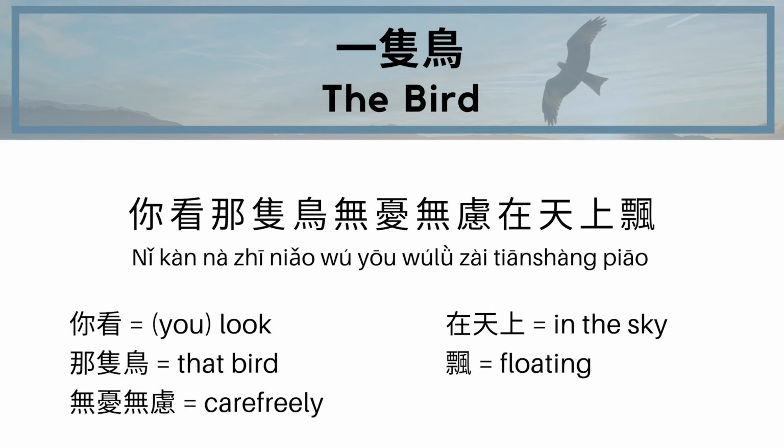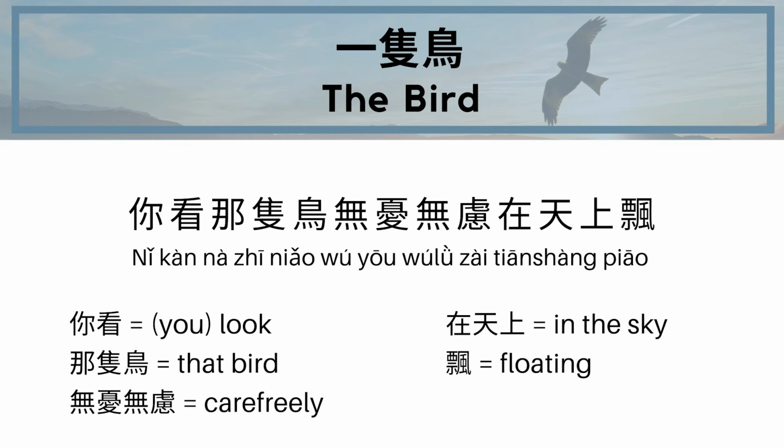你看那只鸟无忧无虑在天上飘. Again, 你看, look, 那只鸟. So in the first line, it was 一只鸟, a bird. Now we're saying 那只鸟, which means that bird. Look at that bird. 无忧无虑, that's a 4-character set phrase, which means carefree.